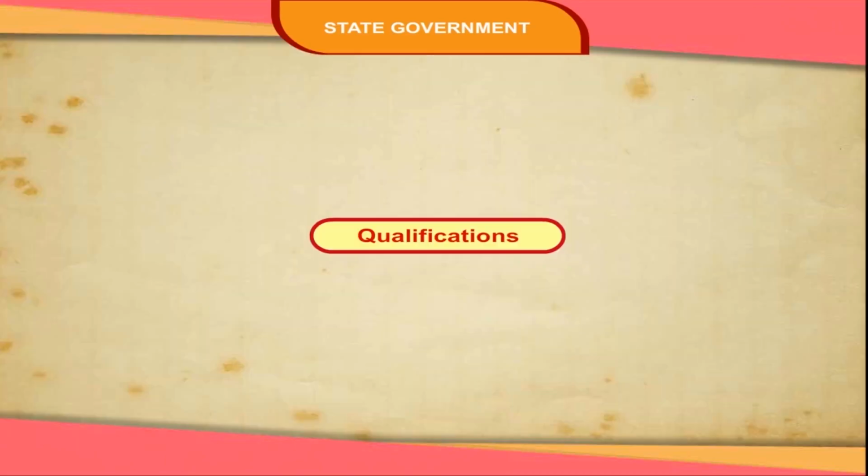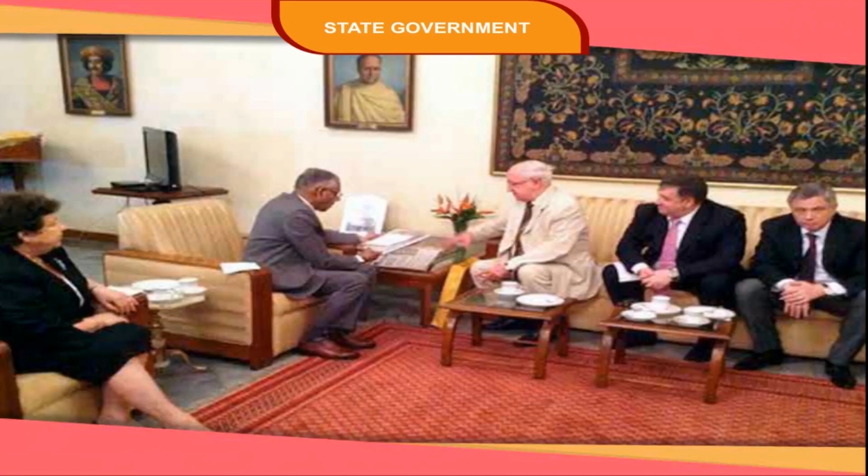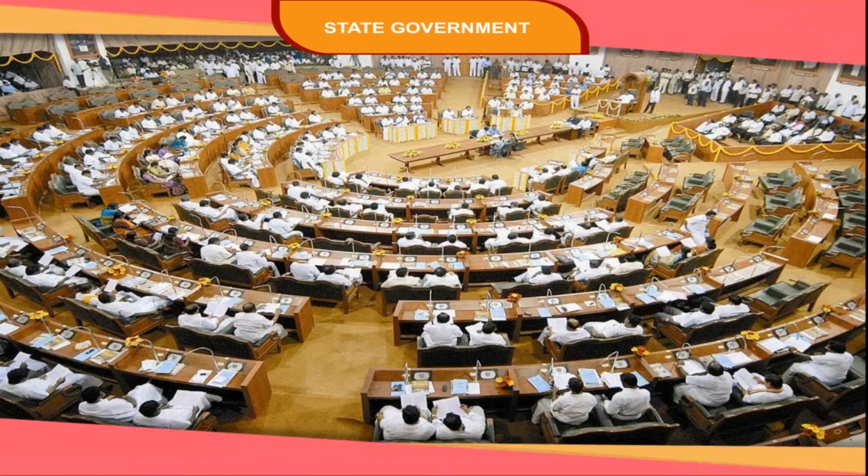Governor. He is appointed by the President of India for a term of 5 years, but he can be removed by the President on the advice of the Prime Minister. Qualifications. 1. He should be a citizen of India and at least 35 years of age. 2. If he is a member of the Parliament or the state legislature, he has to resign after assuming the office of Governor. 3. He cannot hold any office of profit under the government. He shouldn't be mentally unsound or insolvent.